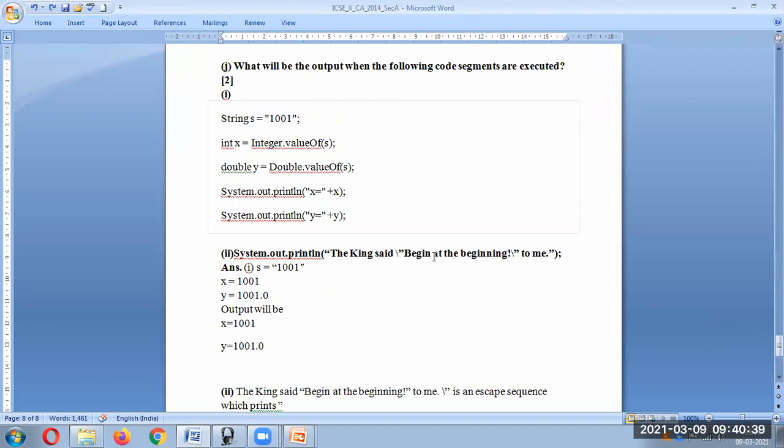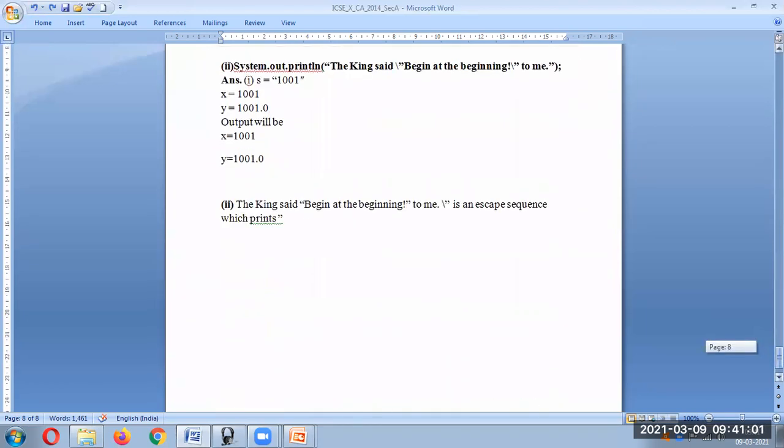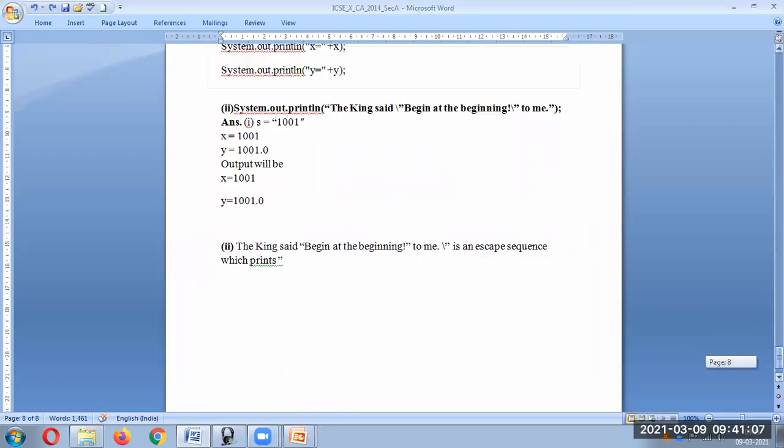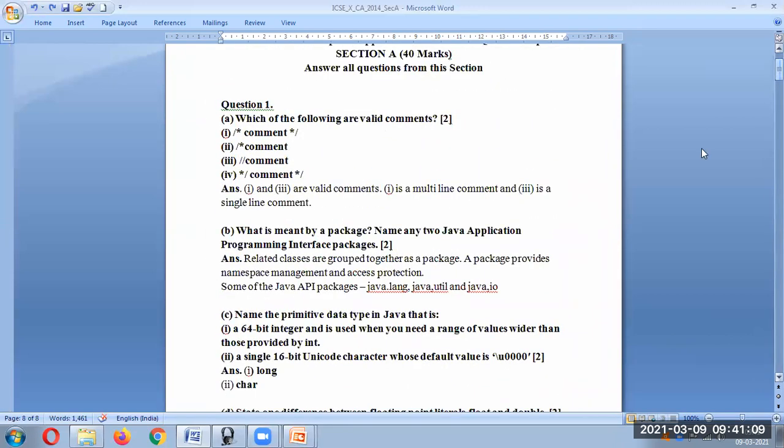Then next is System.out.println. Now here a slash is there and double quotes are there. So the double quotes will get printed, because it's an escape character. Then here again a slash and double quotes, so again that is an escape character. So actually these double quotes we will get as output. It will print that; this is the output over here. So I guess it is clear now.